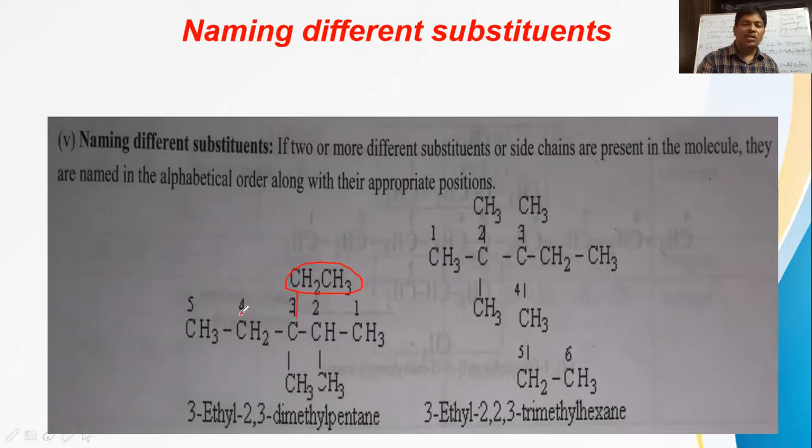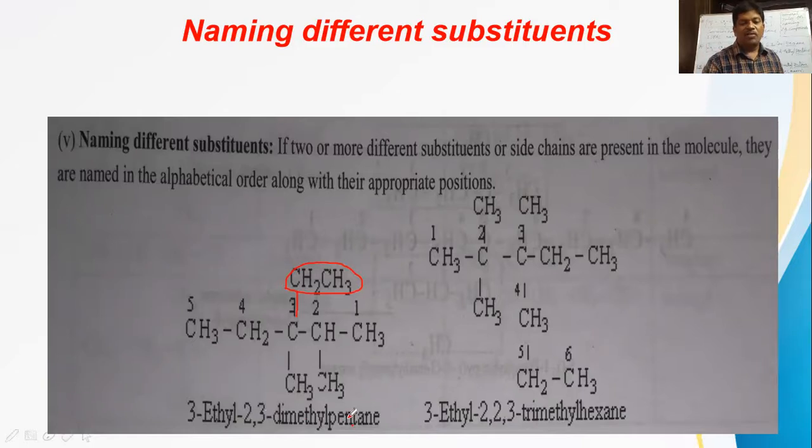Okay, and the longest chain is what? With 5 carbons. The parent chain is with 5 carbons, so it is pentane. The parent name is pentane. Now, ethyl starts from E, methyl starts from M. Which comes first alphabetically here, E or M? E comes first. That's why the ethyl name should be written first, wherever it is present. The ethyl group is present on which carbon? Third carbon. So 3-ethyl-2,3-dimethylpentane.